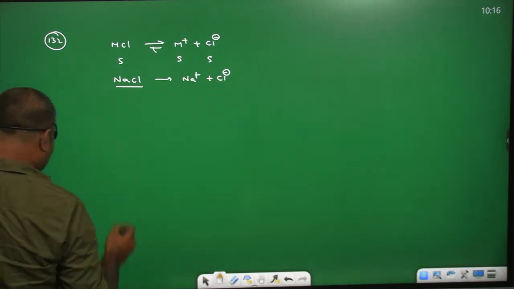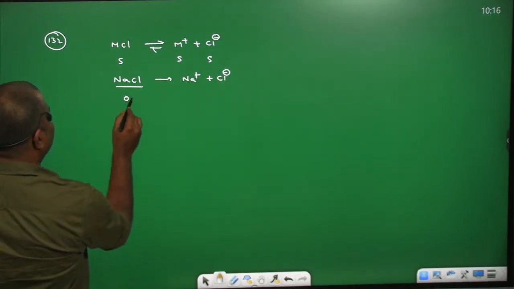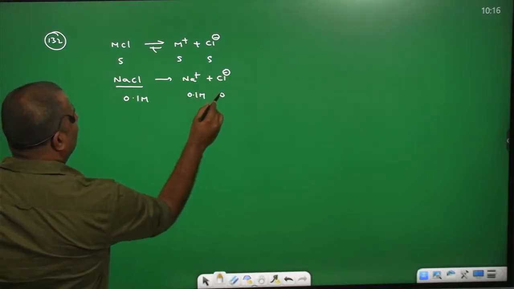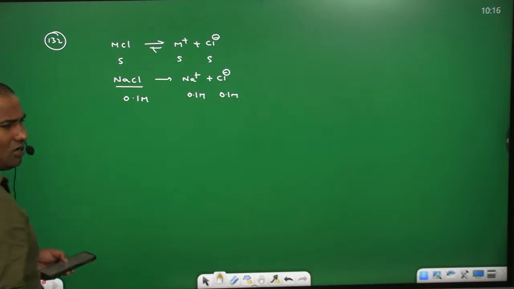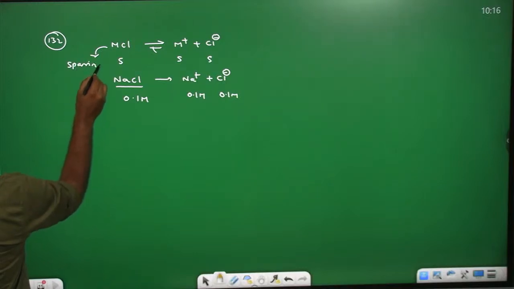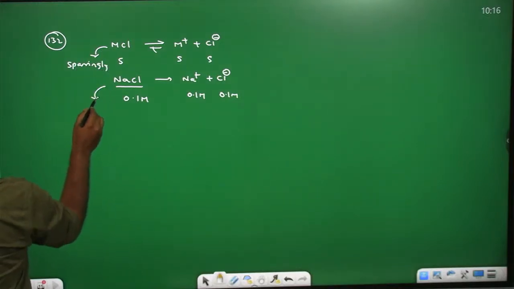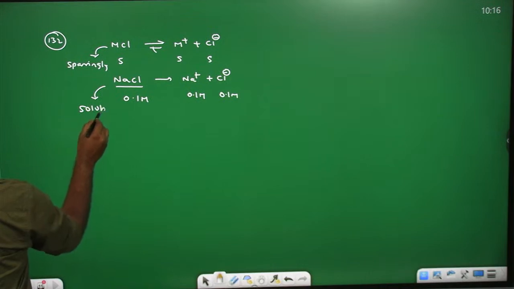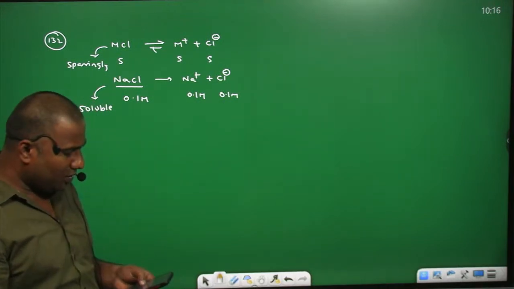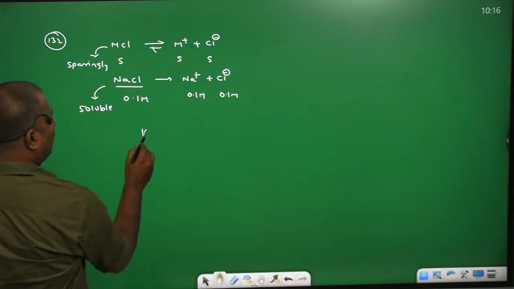If the concentration of NaCl is 0.1 molar, this concentration is also 0.1 molar. MCl is sparingly soluble, but NaCl is a soluble substance.